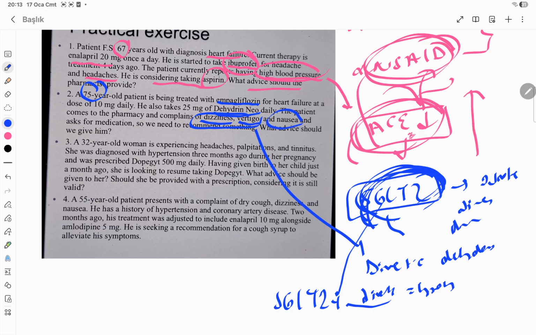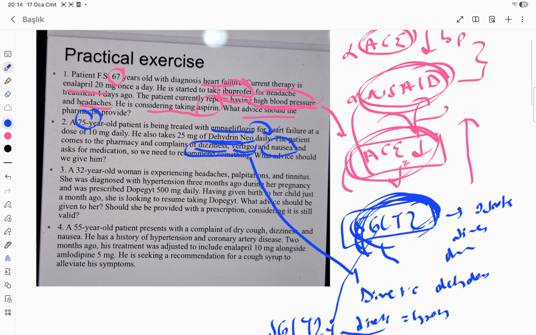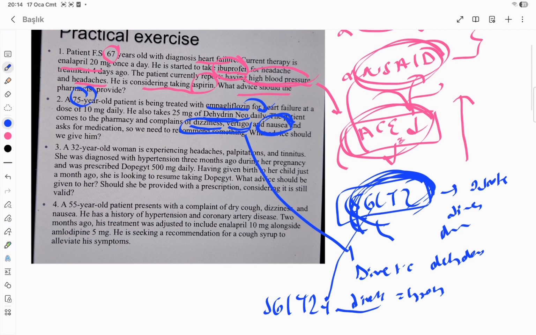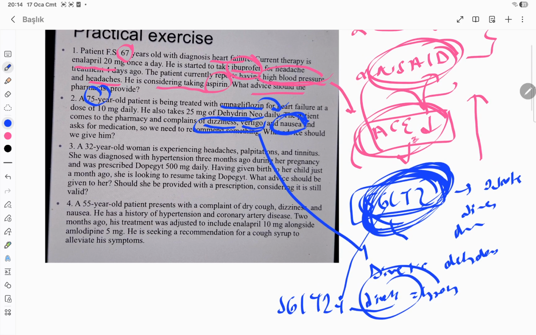And also nausea. Nausea is due to, again, empagliflozin. Actually, nausea happened because of the dehydration. Once you have dehydration, you can have nausea. And we had dehydration just because this is removing the glucose with the urine and this is a diuretic. So of course we have dehydration, and this is very dangerous in old people. If you see old people having dehydration, this is very dangerous. We're going to give oral rehydration solution.